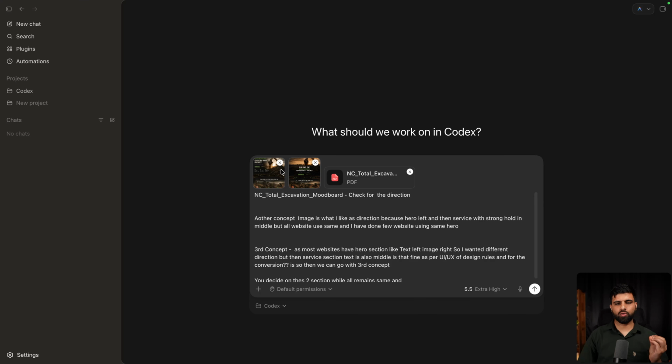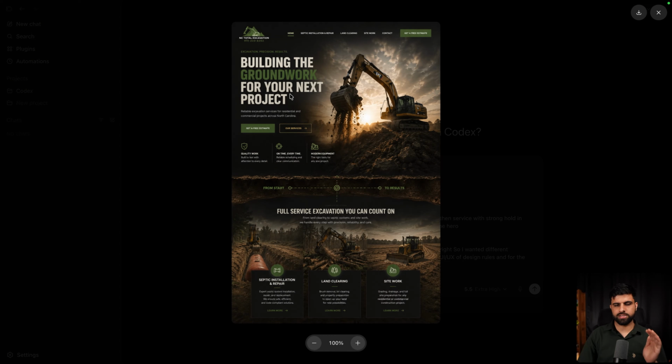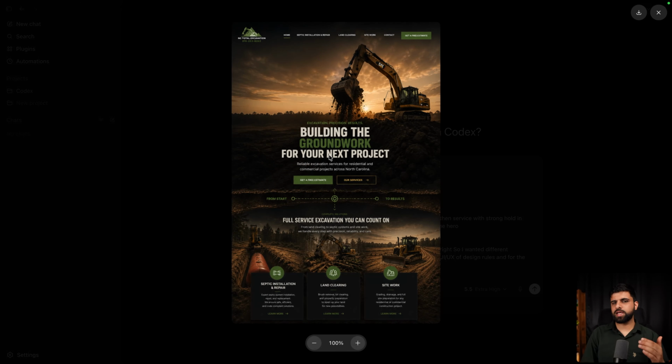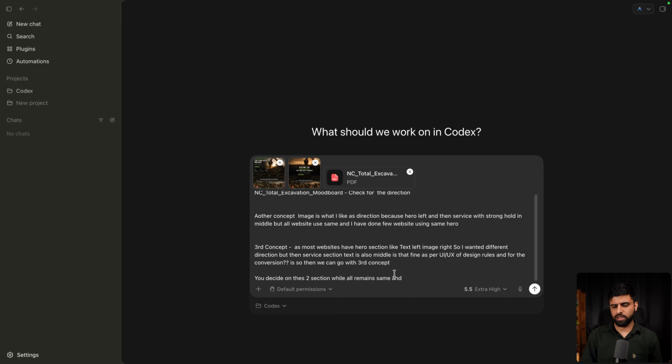While we put this in Codex, our work will be easier and it will develop a new concept, a new website, and we will then make that in WordPress. For Codex, we now have two strong concepts. One is this. This is the other direction where both sections are in the middle. So let us see what Codex decides, and we will also put up the content for all other page sections.